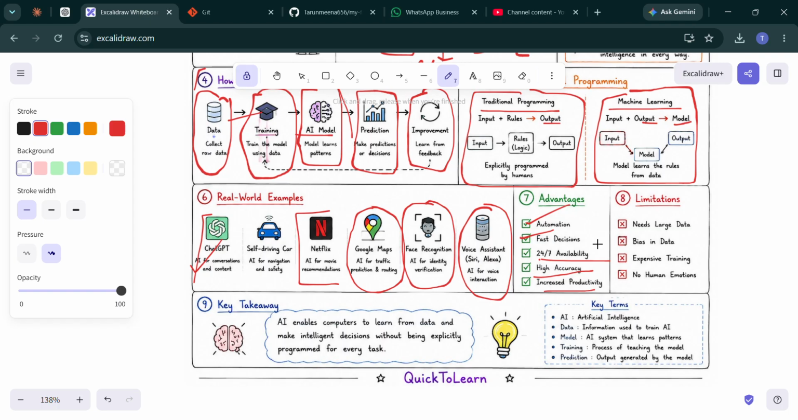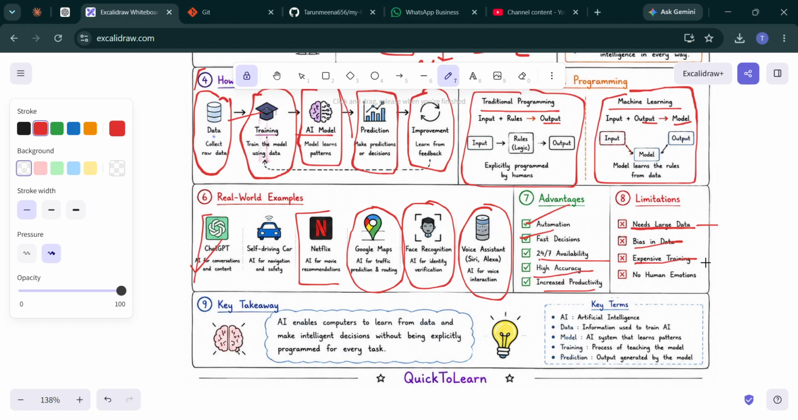But there are some limitations of AI. Despite its power, AI has limitations. It requires a large amount of high quality data. If your data is good, the AI's response is better, so they need large data to train. The second is that if the data contains bias, the AI can produce biased results. If the data is wrong, the result produced may be wrong.